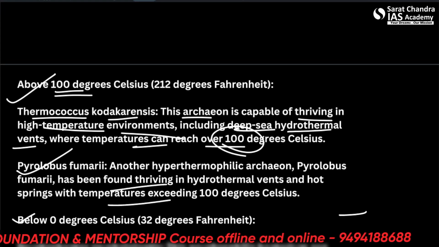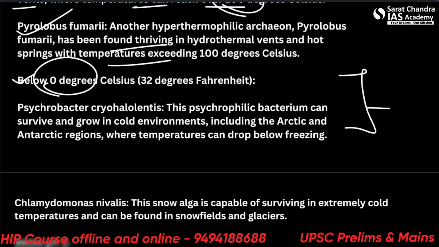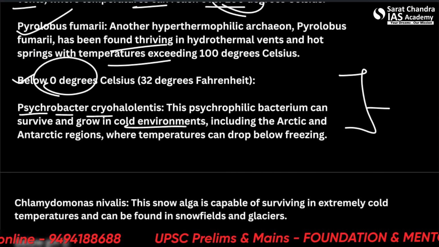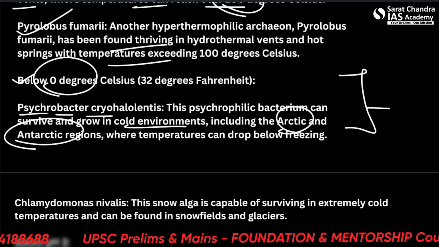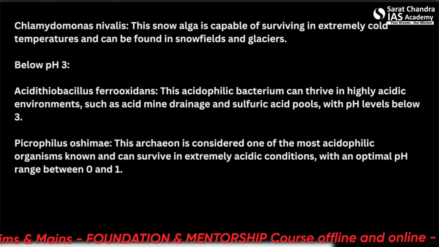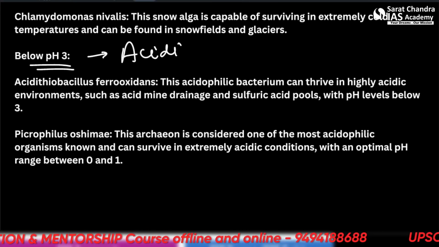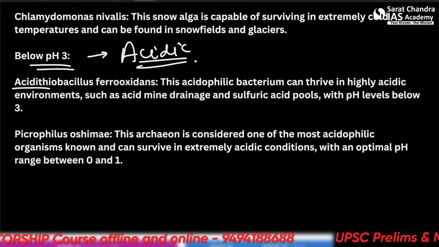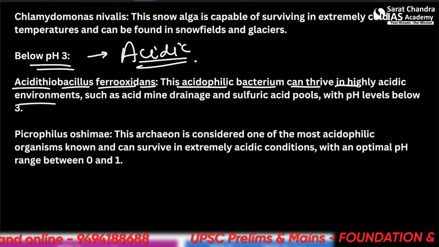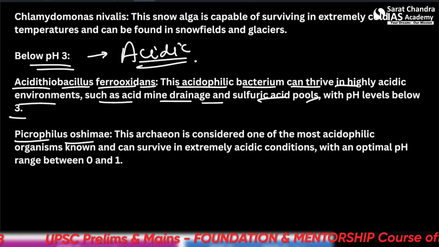Okay, the second criteria we need to talk about is below 0 degrees Celsius. So examples are this, Psychrobacter. This can survive and grow in cold environments, including the Arctic and Antarctic, where temperature can drop well below freezing. Okay, one is below pH 3, that means very acidic. Acidithiobacillus ferrooxidans, this acidophilic bacterium can thrive in highly acidic environments such as acid mine drainage and sulfuric acid pools. One is Picrophilus oshimae.